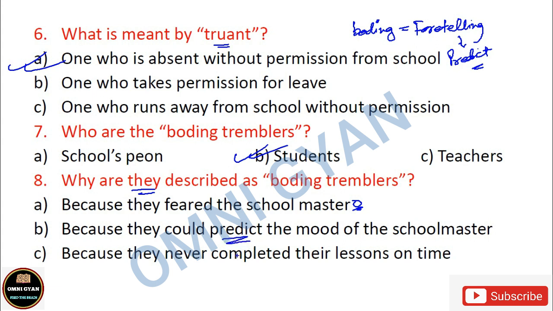I need not read out the third option, but still let me complete the formality. Because option C, because they never completed their lessons on time. So this is incorrect. Because they fear the schoolmaster, obviously they fear the schoolmaster, but the accurate option is option B, because they could predict the mood of the schoolmaster. Because the word boding itself means predicting, foretelling, है ना? तो उस हिसाब से ये आपका करेक्ट ऑप्शन है, नंबर बी. So 6A, 7 is B, and 8 again it is option B.